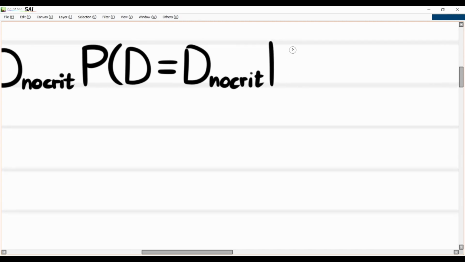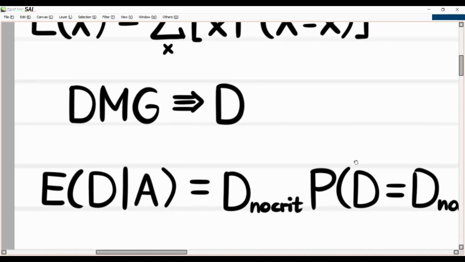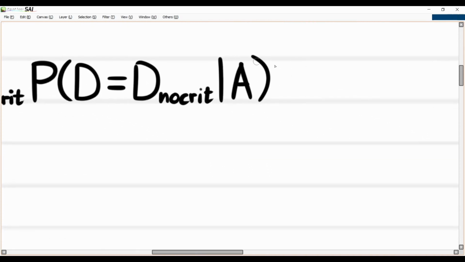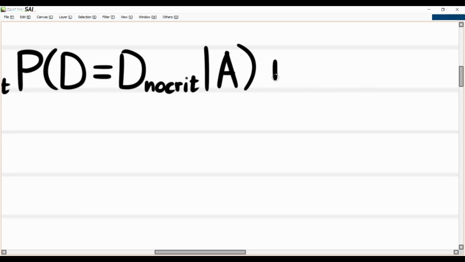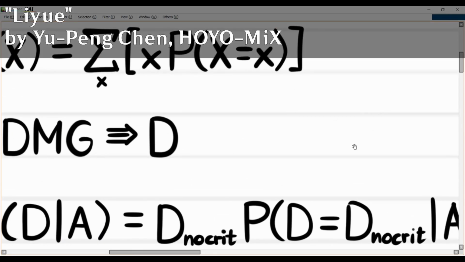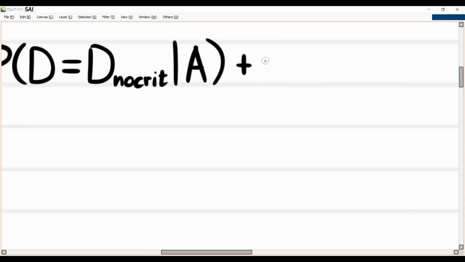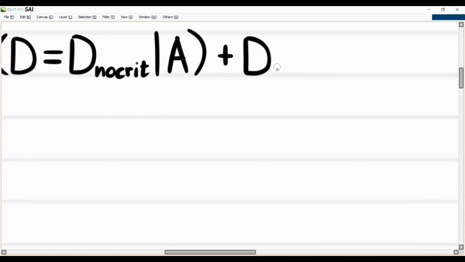Given our assumptions, that is a slight difference. Don't mind this too much. It just says that we are assuming things, and there are various other dependencies in this, but they don't really change much of the derivation. The point is, just notice the pattern here. So we're calculating this. Anyway, the other possibility is that we do manage to deal a critical hit.